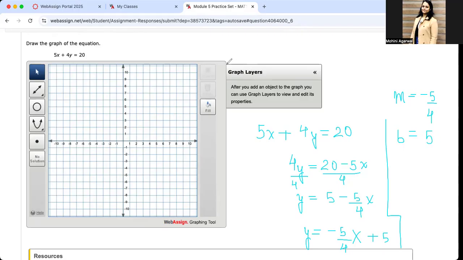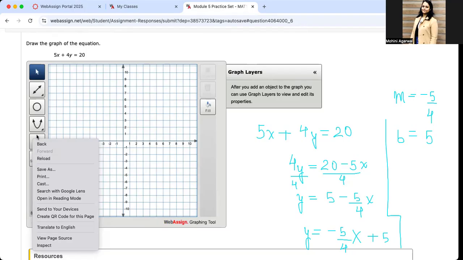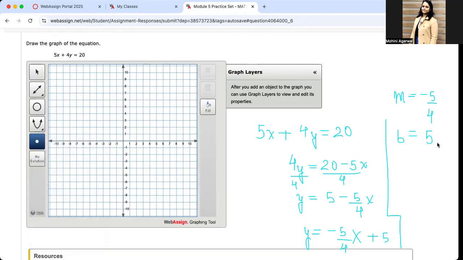Now for every question, we try to follow the same process, so follow along. We'll start by picking the point and plotting an intercept of 5, which is the b value. So I'll plot 5 here.